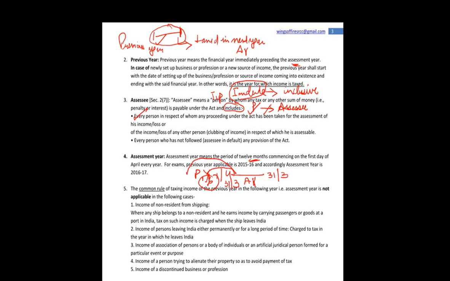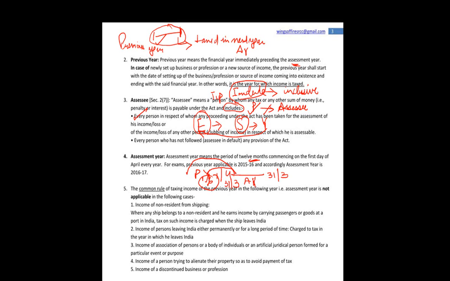Also you learn in later chapters that the income of the minors, or in case of the clubbing provisions, the income is taxable in respect of the other person. So अगर there is a father, there is a son और इसे कुछ इनकम earn होती है for which father is taxable because the minor is not in the capability to pay tax, so he will also be known as assessee, though इसे individually कुछ टैक्स खुद पे नहीं करना.